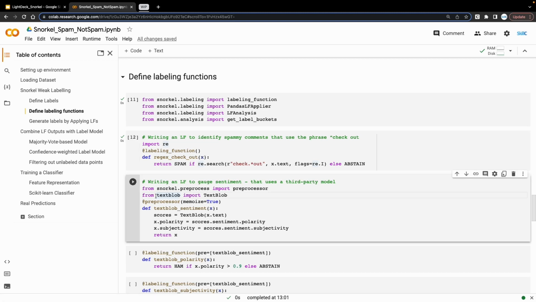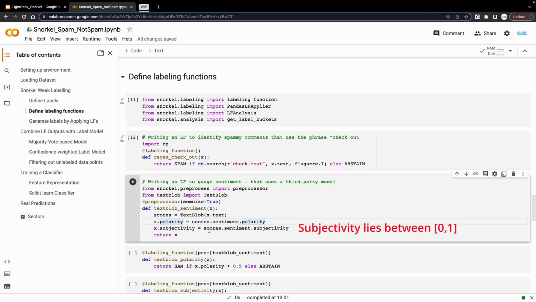Snorkel also provides us facility to use third-party models to build labeling functions. So over here, I loaded this TextBlob object and computed polarity and subjectivity scores for each comment. If you may recall, polarity is the sentiment of a given text. +1 represents positive, -1 represents negative, and 0 is neutral sentiment.